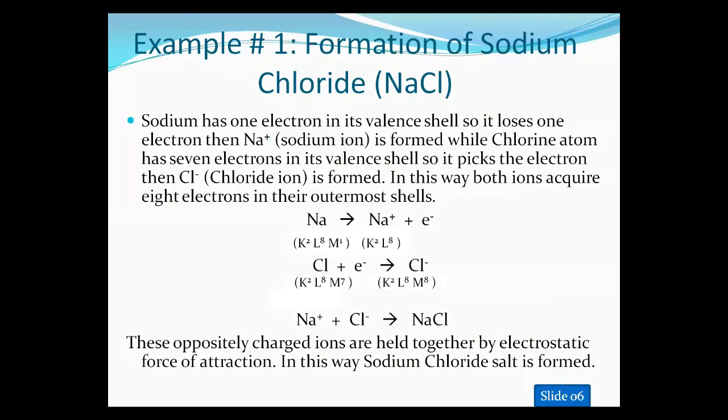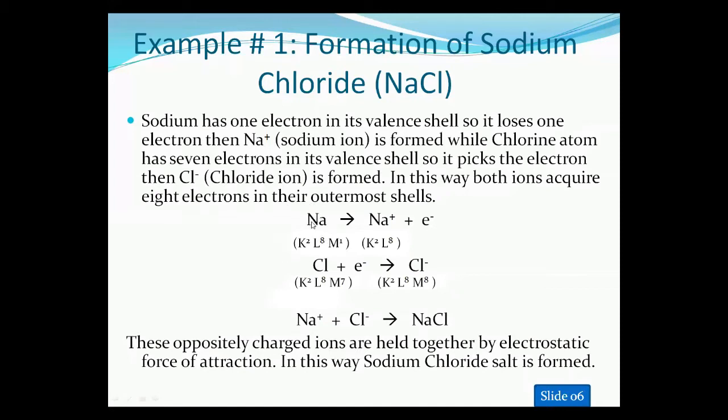The sodium atom loses this one electron, and then the sodium ion is formed, while the chlorine atom has 7 electrons in its valence shell, so it picks up the electron, and then the chloride ion is formed. In this way, both ions acquire 8 electrons in their outermost shell. Now you can see that sodium has the atomic number 11.